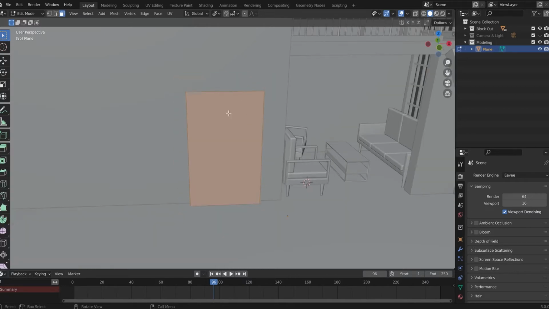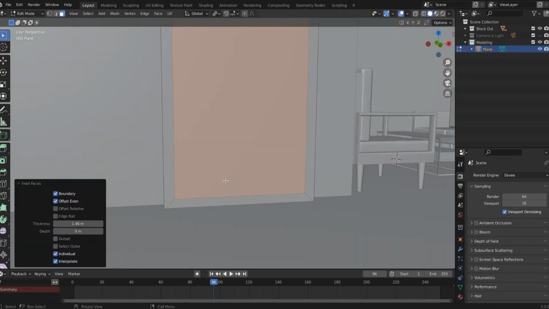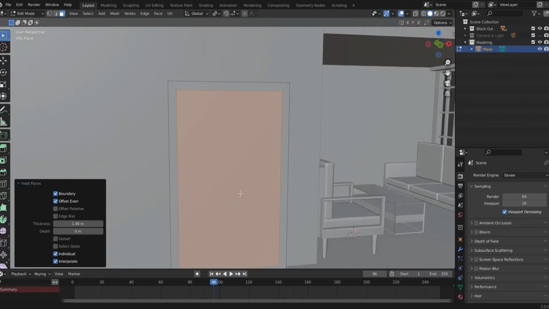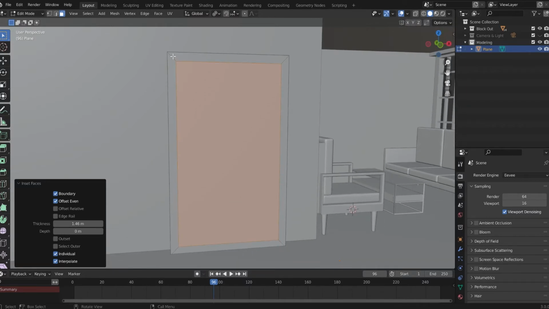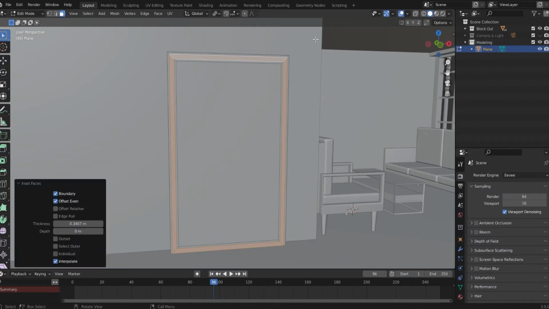Press Tab. We are in edit mode. I'll press I to insert. Like this. A little more actually. Now I'll click on this rim. Press I and I again to make it like this. Add some details on it.